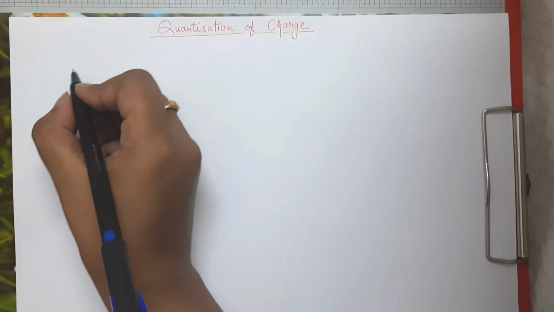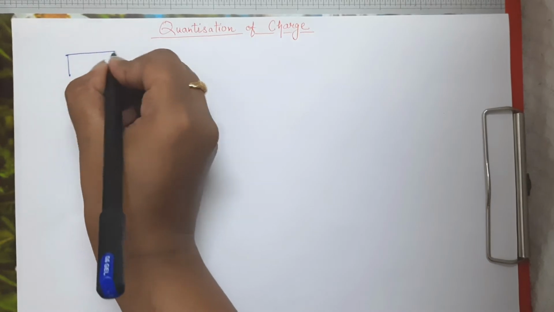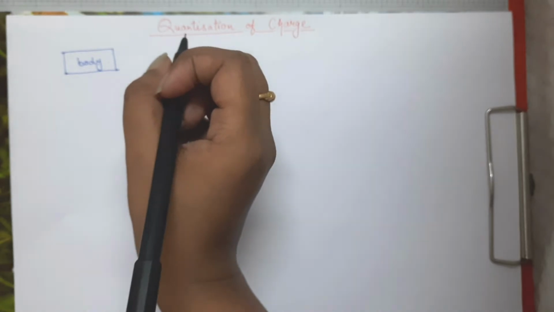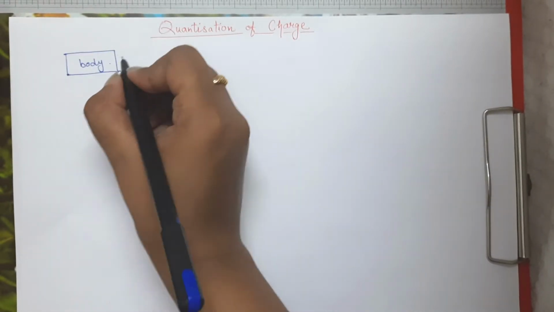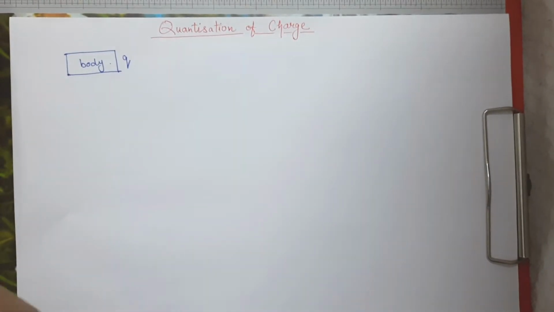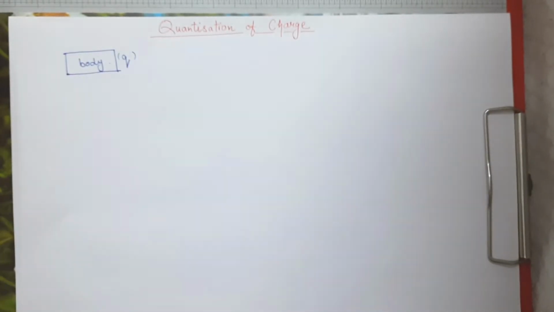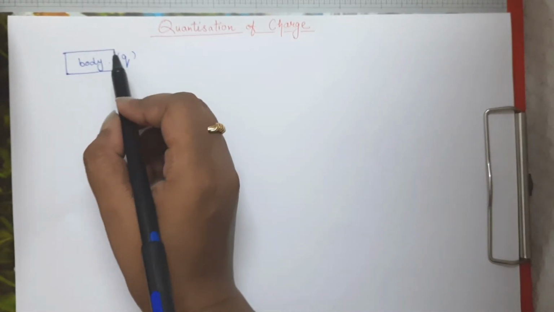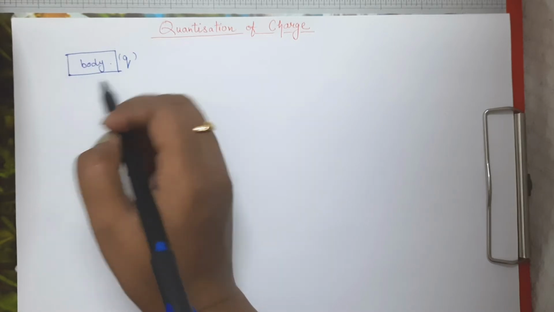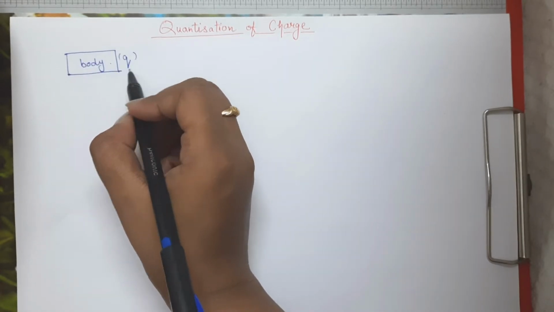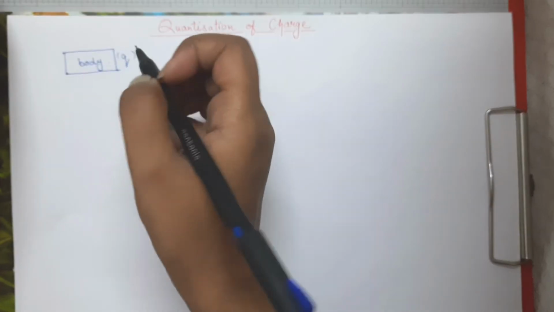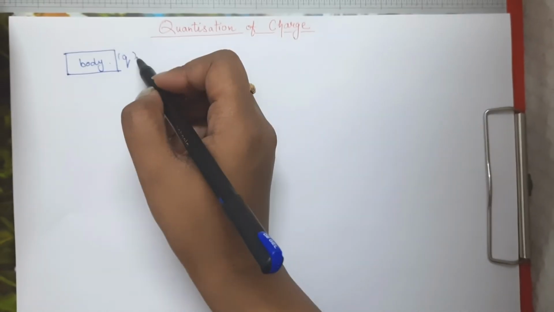Now suppose we have any kind of a body. This particular body has some amount of charge q. The value of this charge q cannot be any random value. What quantization of charge says is that whatever amount of charge this body is carrying, that is q, this value of q cannot be any random value, or you can say the body cannot have any amount of charge q which it likes.